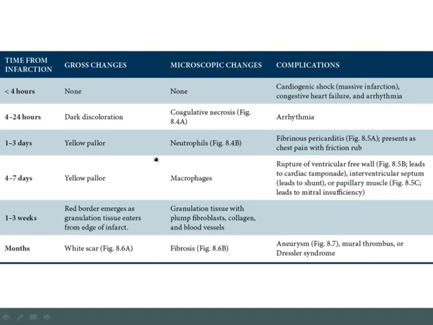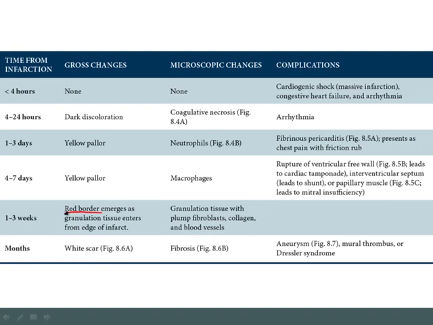Now, of course, the next phase will be granulation tissue. After the macrophages come in, you've got to then create the base for the scar. The scaffold, or the base for the scar, is called granulation tissue. Its hallmark will be plump fibroblasts, collagen, and blood vessels. Because there are so many blood vessels, what you're going to see on gross examination is a red border coming in from the outside of the dead tissue.